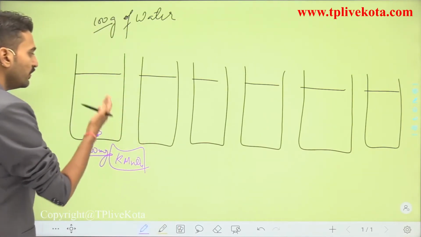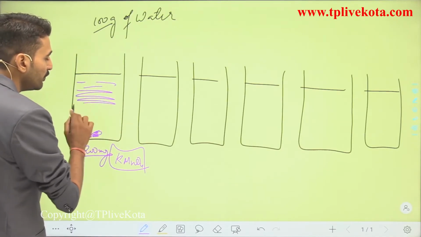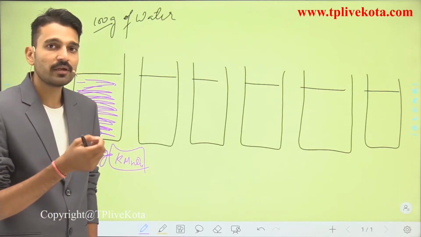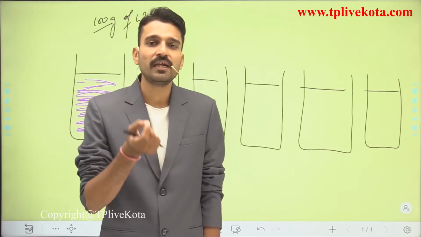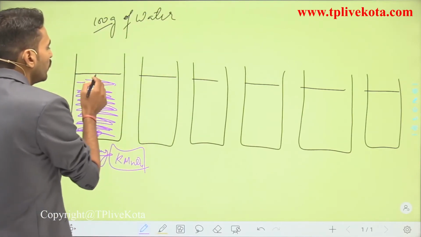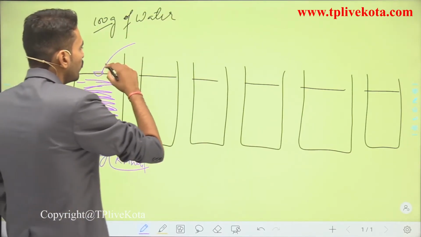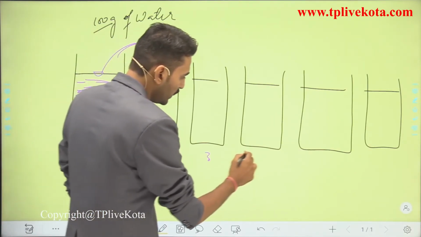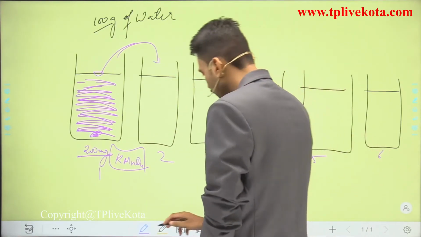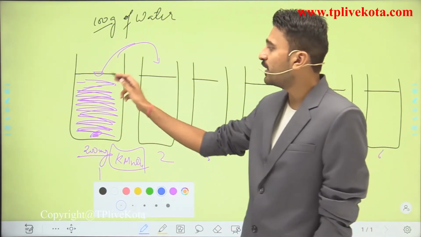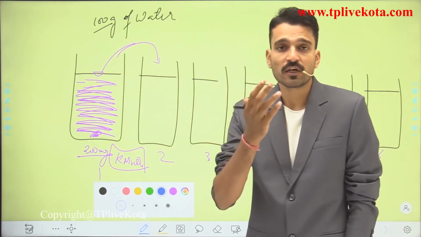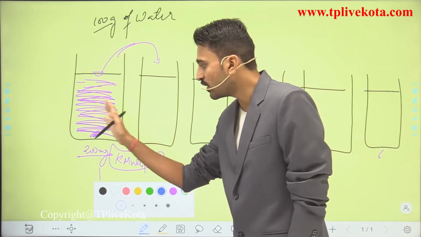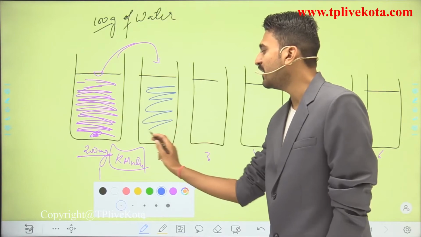So when I put it in this particular solution, what happens? You get the deep purple color here. This is the deep purple color that you get in this particular beaker. And now what you have to do is simply take a spoon, take some amount of water from it and transfer it to beaker number two. So this is beaker 1, 2, 3, 4, 5 and 6. What do you observe here? You observe that when you put it in this beaker, there is also coloration, but the concentration will not be as deep as it is in beaker number one. So here you see there is a light color.